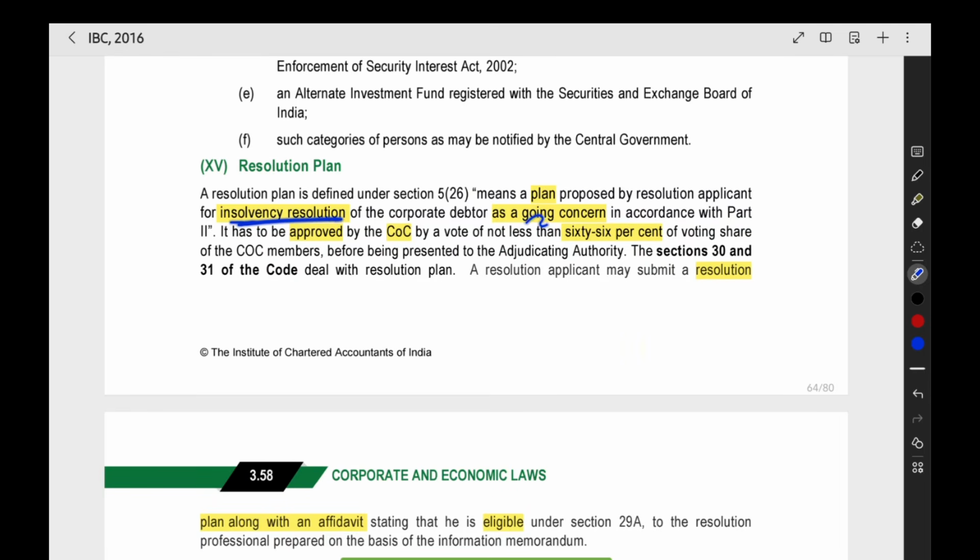So for the insolvency resolution, as a going concern, we are going to run the company. For that, we are preparing a plan. The liabilities will be paid off. After that, the person will take over the company and he will run the company from thereafter. So that is the meaning of resolution plan we already saw.